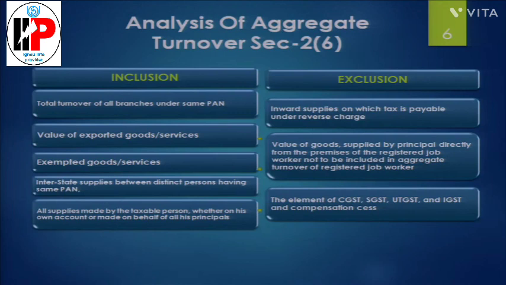Now next, all the supplies made by the taxable person, whether on his own account or made on behalf of his principal, means agent-principal relationship. If you are selling the goods in an agent-principal relationship, the turnover of the supply which is as an agent will also be included under the aggregate turnover.